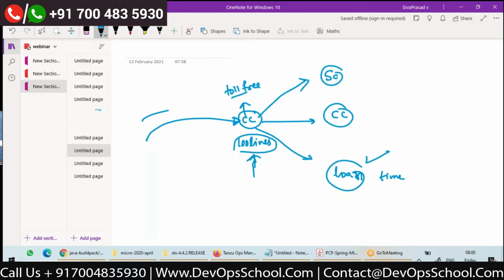Suppose a new customer comes for credit card. Then he will not be able to connect to the credit card department executive because all the 100 lines are busy and the loan team is taking more time to explain the loan features. Now, can you suggest what can be done?